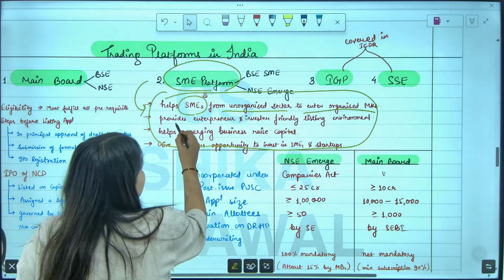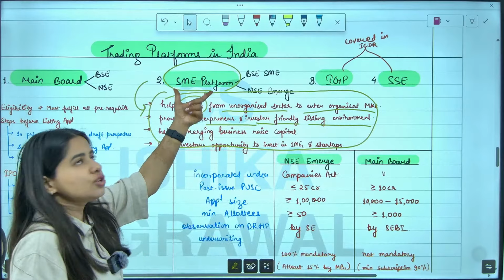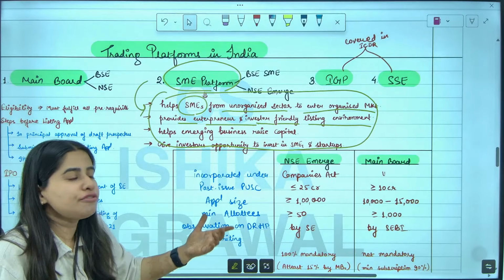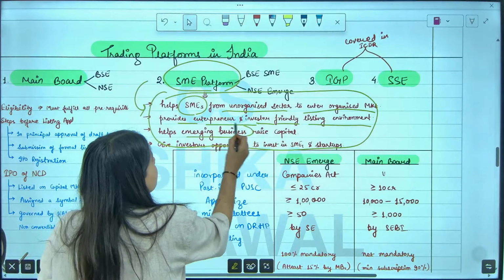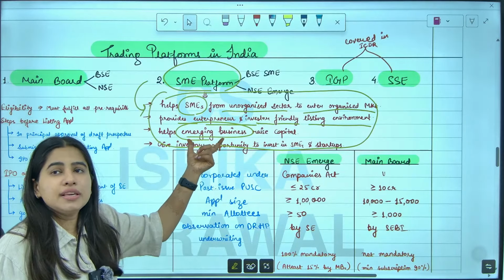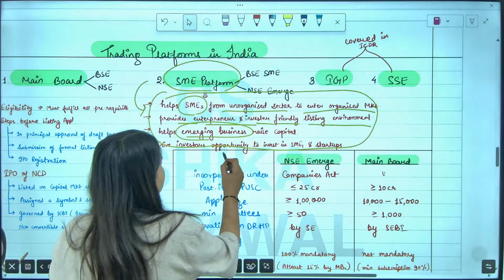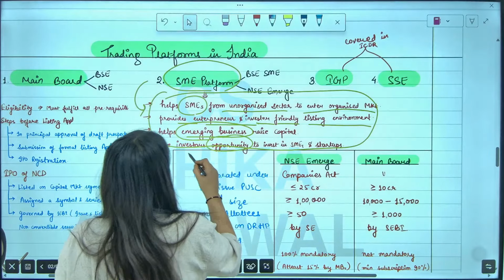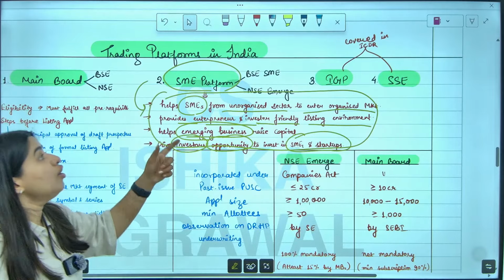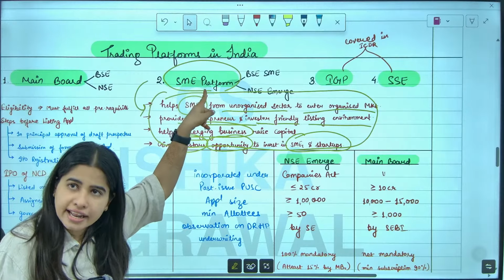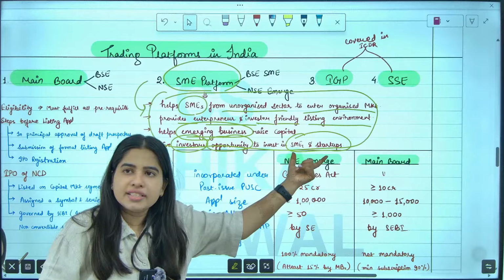We also provide an entrepreneur-friendly and investor-friendly listing environment, so that it is easy for them to get listed. It helps emerging businesses, meaning startups and new companies, to raise capital, and it gives investors an opportunity to invest in startups.